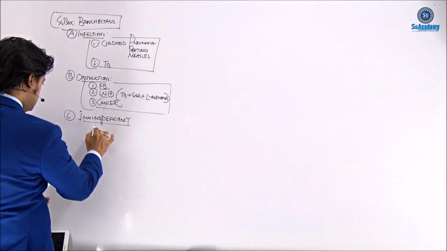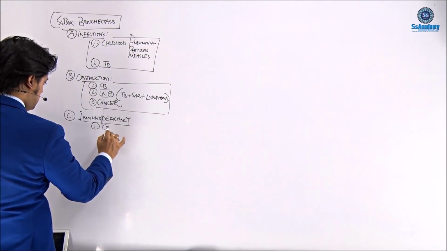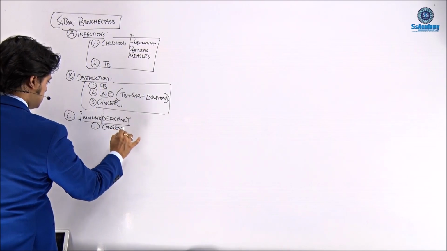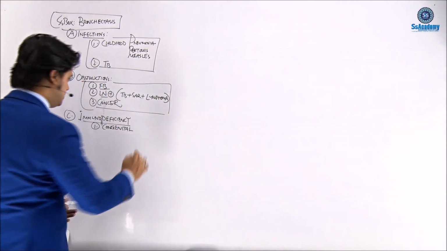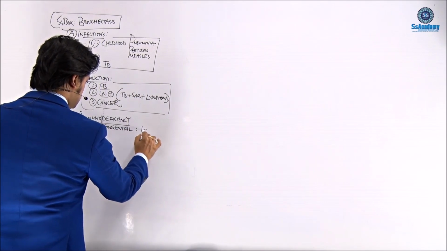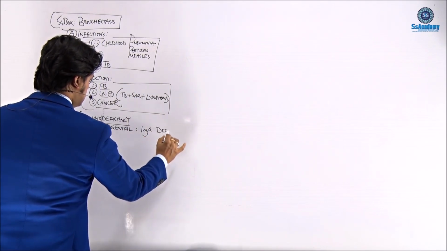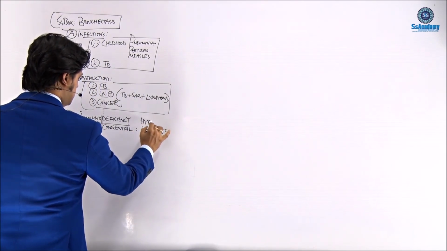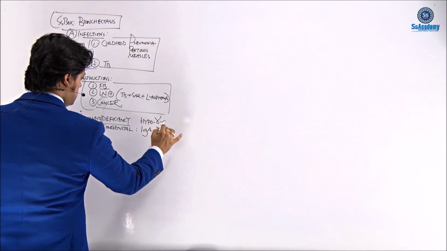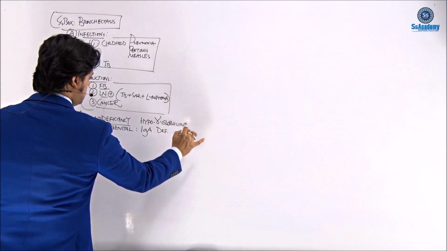Within the heading of immunodeficiency, just write it down: congenital immunodeficiency, meaning some of the primary immunodeficiency disorders. The most common ones that we need to know are selective IgA deficiency and hypogammaglobulinemia.